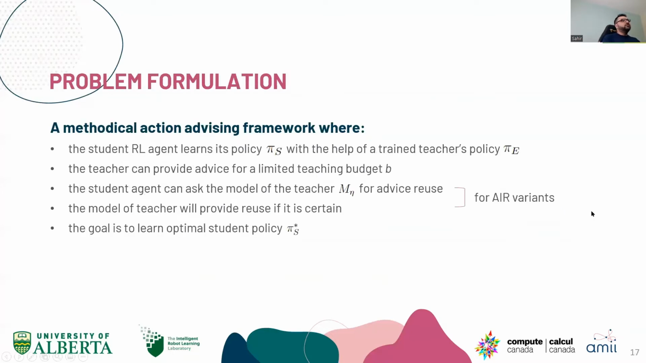The methodical action advising framework that we introduce is formulated so that the student learns a policy π_S with the help of a trained teacher policy π_E. The teacher can provide advice for a limited teaching budget B. The student agent can ask the model of the teacher, Omega, for advice reuse, and the model of the teacher will provide reuse if it is certain. So these are only for the air and the SUA air that later will come in. These are the two relevant ones for that. And the goal is to learn a policy that gets as close as possible to an optimal policy for the student.